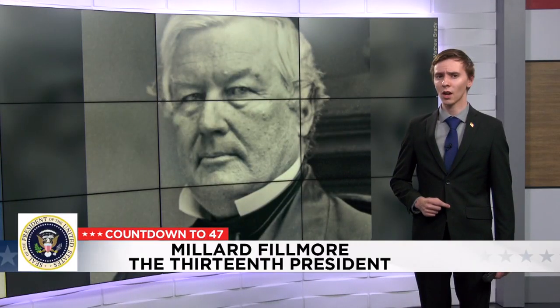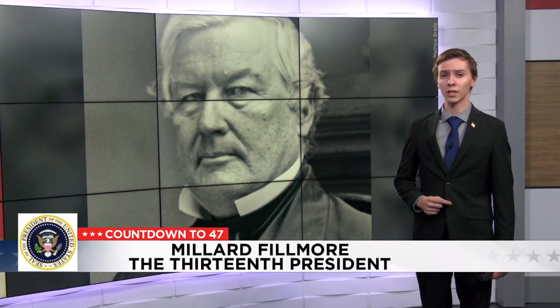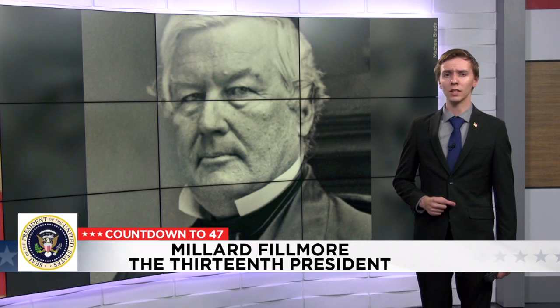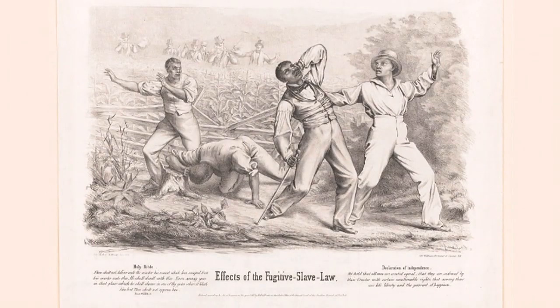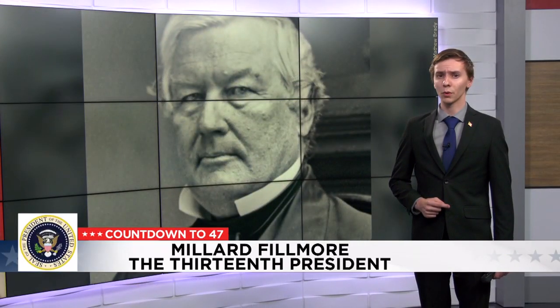Upon Fillmore's taking office, Taylor's presidential cabinet resigned. Fillmore quickly made known his allegiance to the Whig Party. President Fillmore would voice his support for the Compromise of 1850. Notable parts of this compromise included California being admitted as a free state and the Fugitive Slave Act, which put federal officers at the disposal of slaveholders seeking runaway slaves. President Fillmore would sign each piece of that compromise into law.